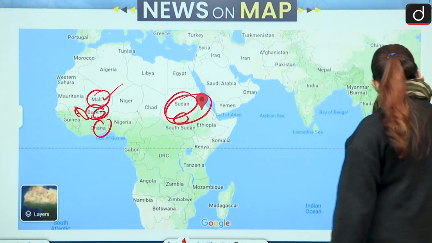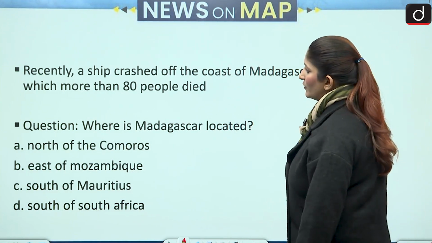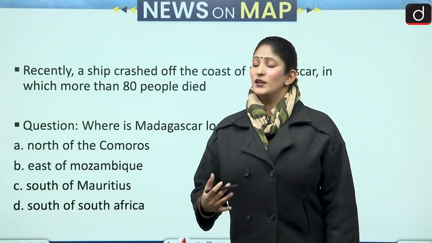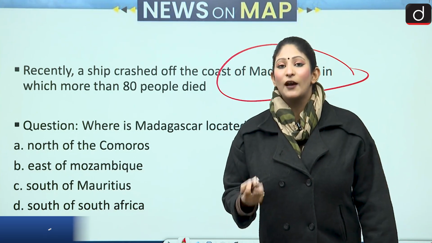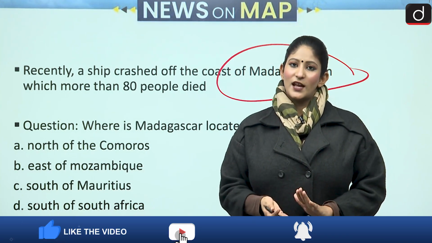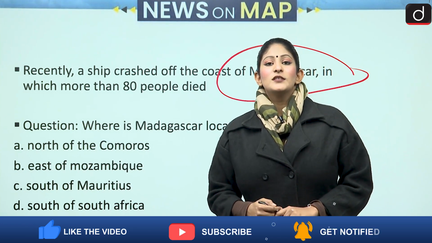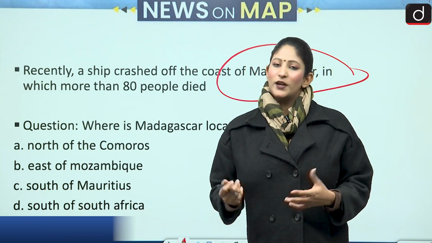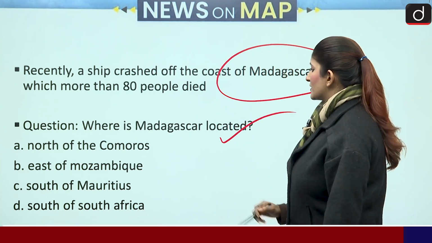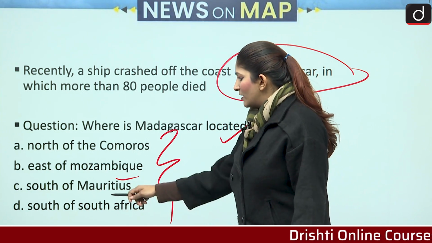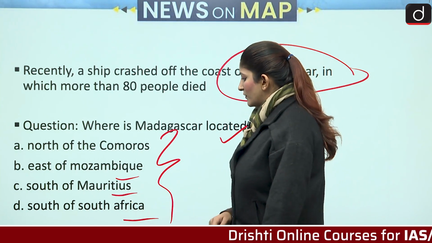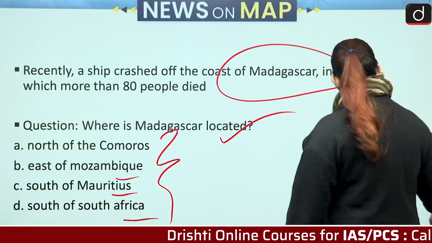Let's move forward and talk about another question. Now recently a ship has actually been in an accident off the coast of Madagascar in which more than 80 people have died. And that is why this question has been asked. Okay? So, Madagascar's location is asked in this question. Where is Madagascar located? So, as you can see, north of Comoros, east of Mozambique, south of Mauritius, and south of South Africa. So, let's have a look at the map.